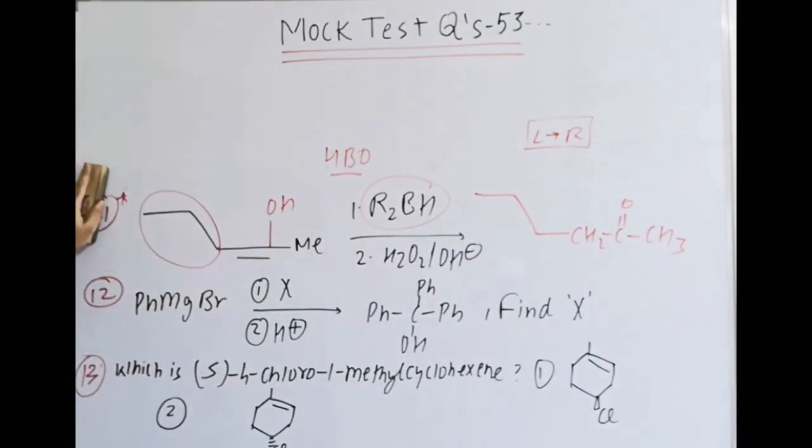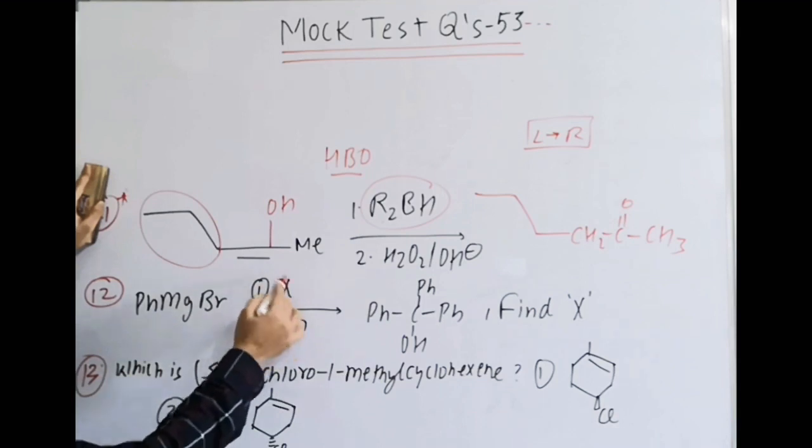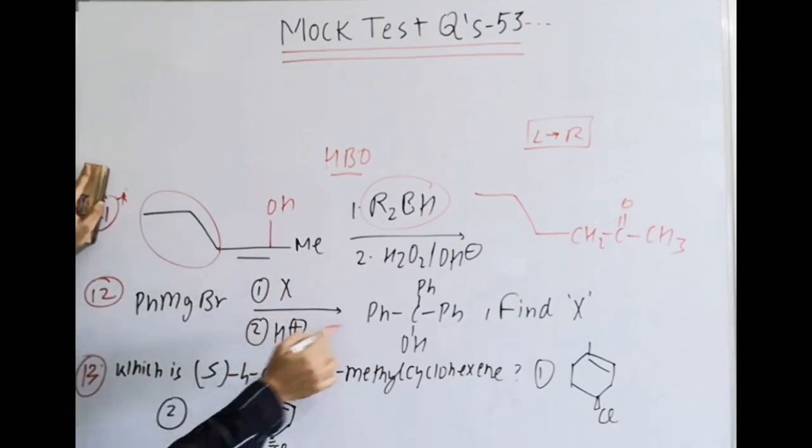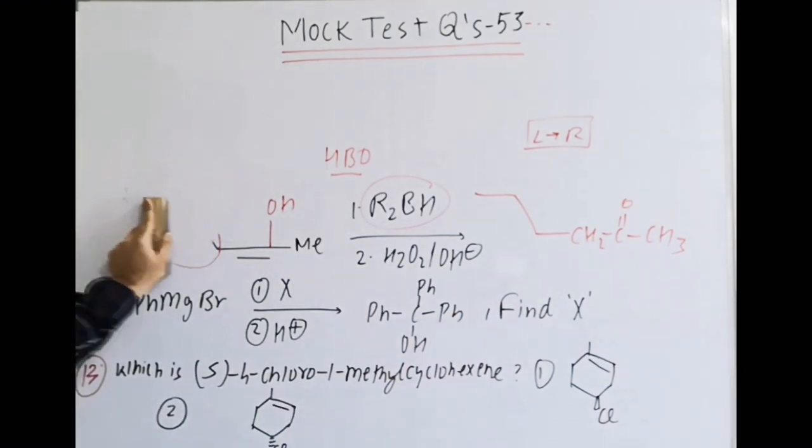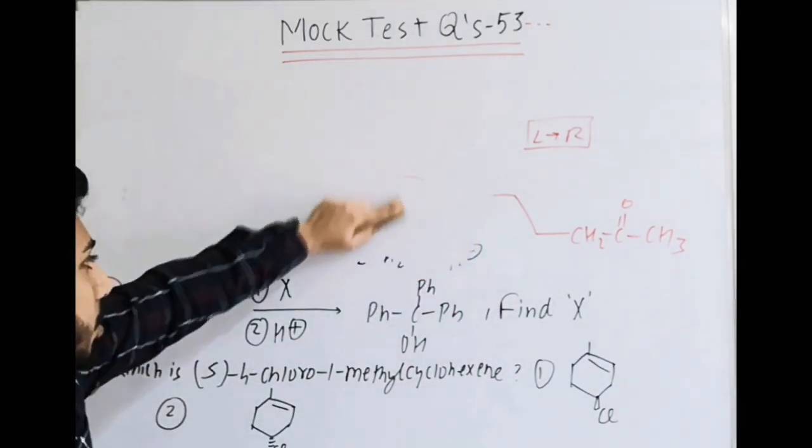Question number 12 is, Grignard reagent reacted with compound X and after hydrolysis gives a tertiary alcohol. We have to find what X is. This reaction, if you remember, is covered in which topic?